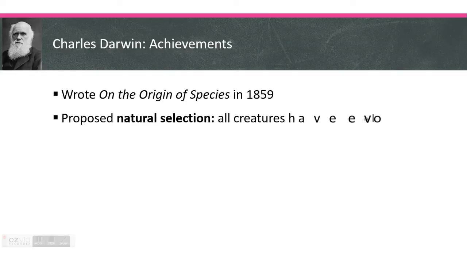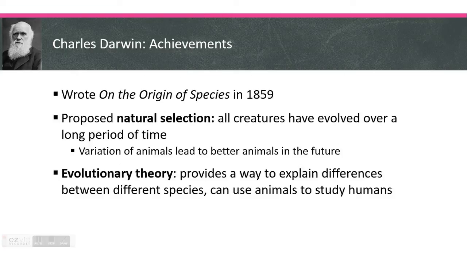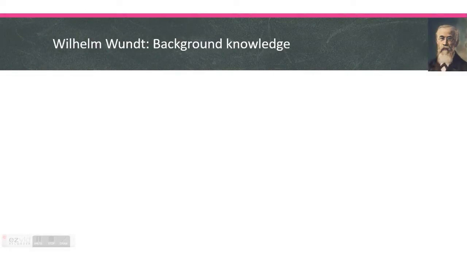Now, this proposed natural selection, the idea that all creatures have evolved over a long period of time, and the variation of animals leads to better animals in the future. As animals continue to evolve and survive, they become better themselves, being able to pass those traits on to their next of kin, and eventually leading to better animals in the future. He provided the idea of evolutionary theory, providing a way to explain the differences between different species, and allows for animals to be used to study humans.